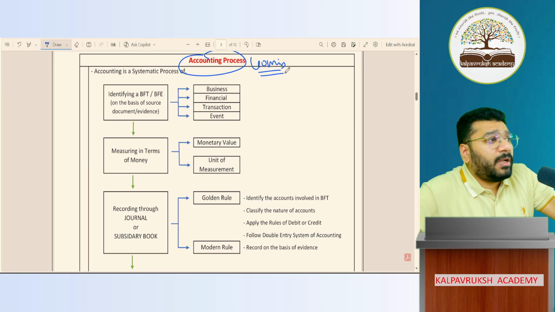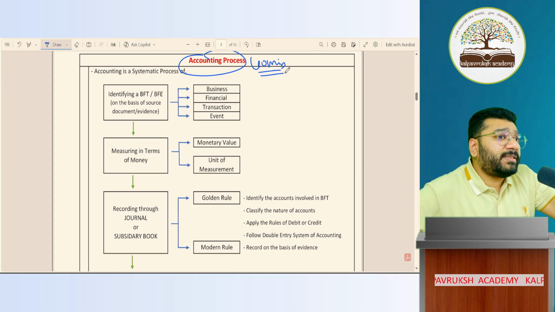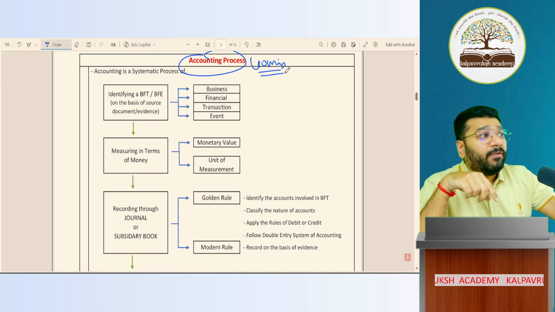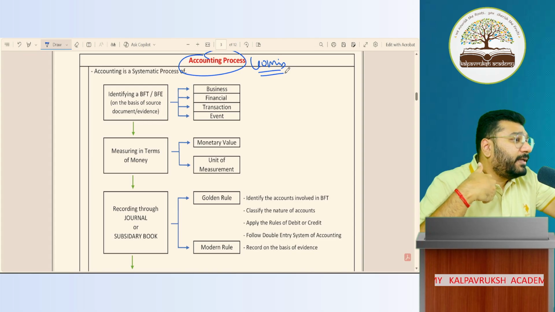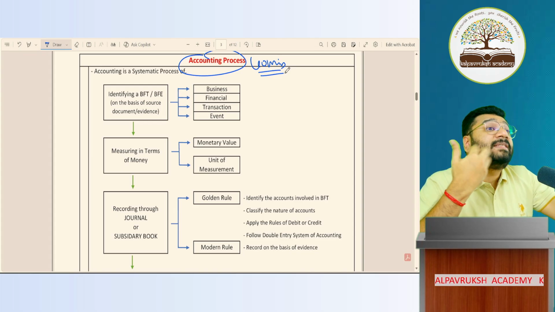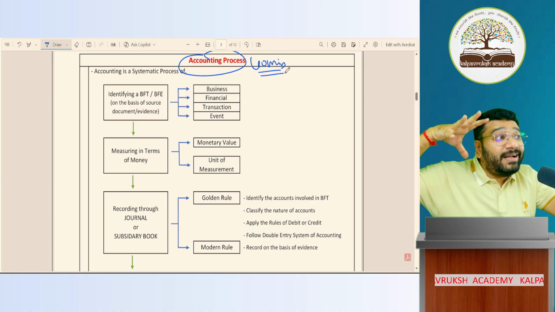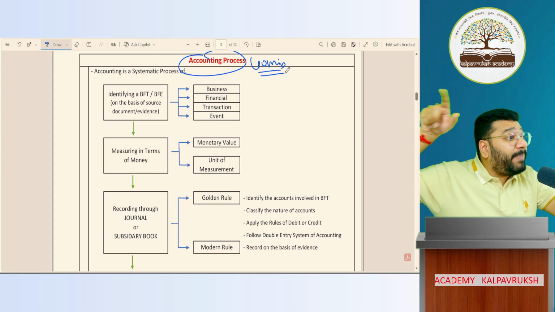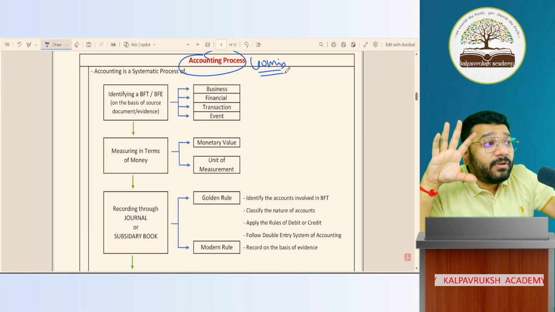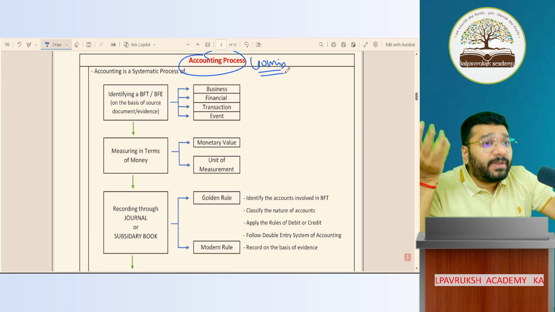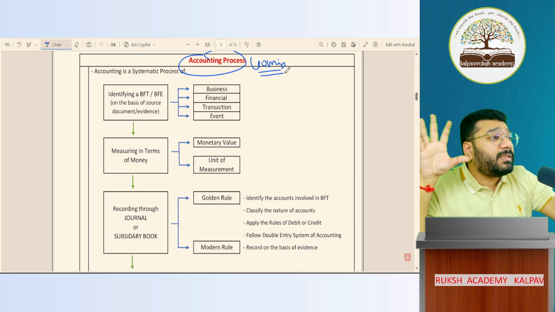So today we learned a couple of things. What did we learn? We tried to understand the meaning of account, what the format of an account is, and why we record accounts. Then we tried to understand the meaning of debit and the meaning of credit. Then we learned what the double entry system of accounting is. Who created that? Sir Luca di Pacioli. Remember this. He's also called the father of accounting. He is the person who coined the concept of the double entry system of accounting.